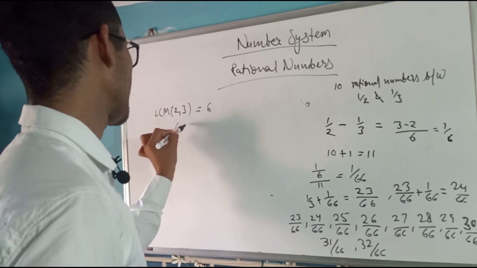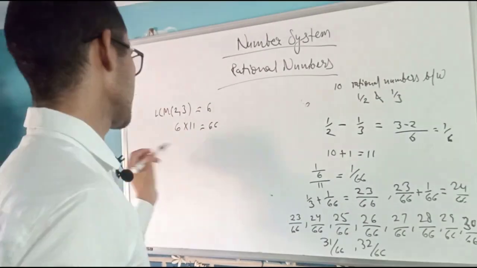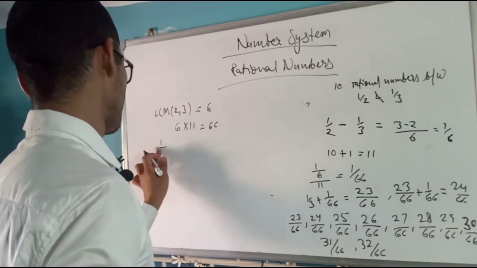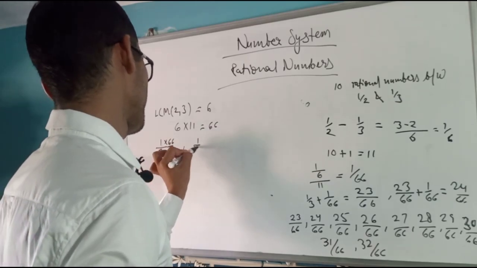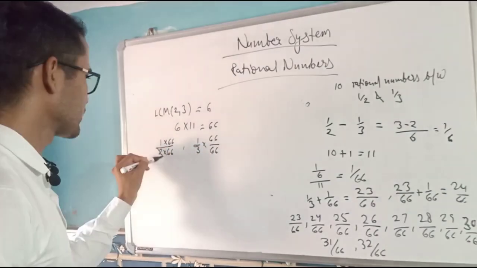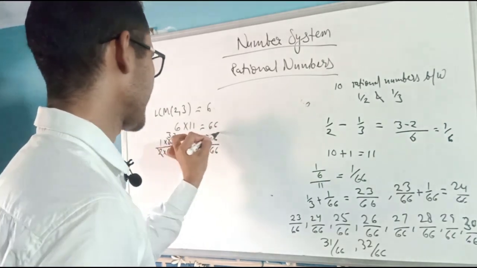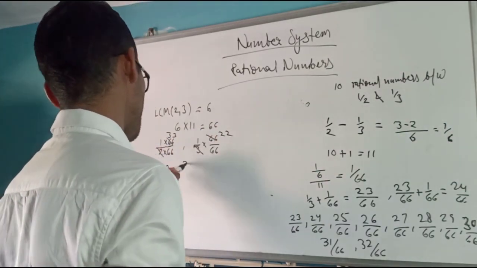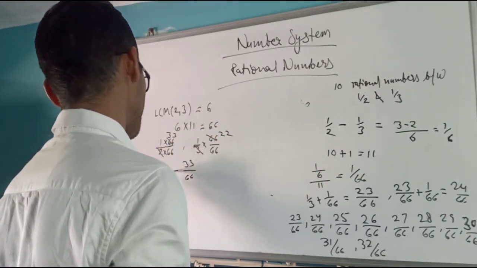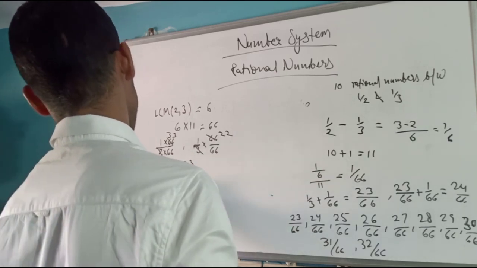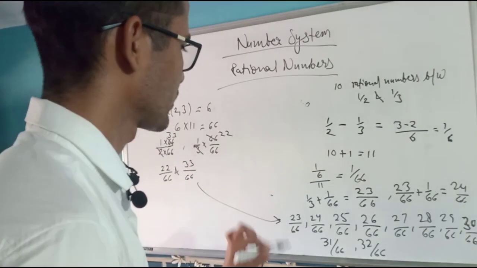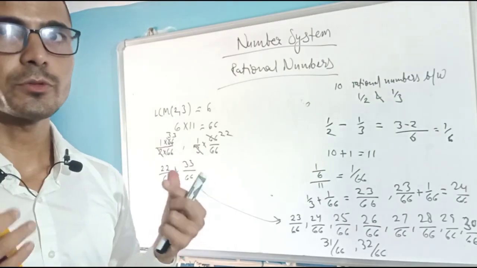So you will multiply 6 by 11, which is 66. Now you will do the same thing here, 66. Now you divide by 2, so it's 33, and divide by 2 is 22. So you now have to write the numbers from between this. Now you can write these very easily. Of course the same result will follow. In this way we can write numbers between two given rational numbers.